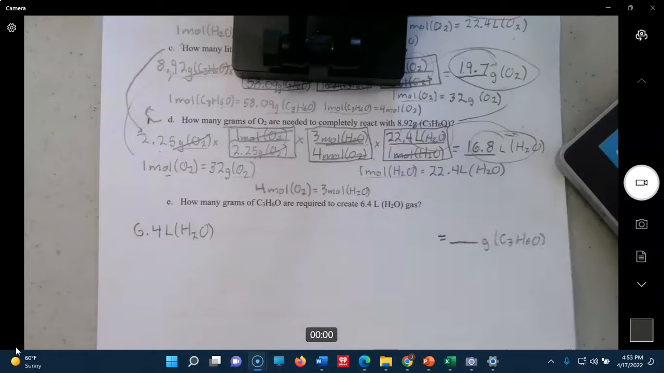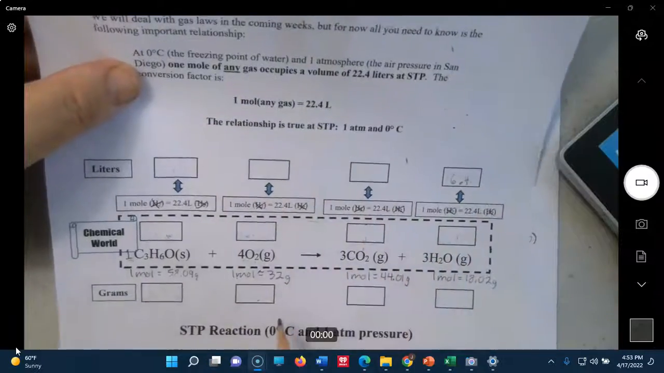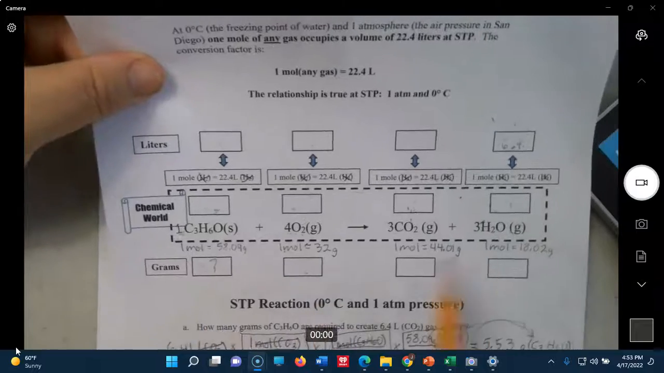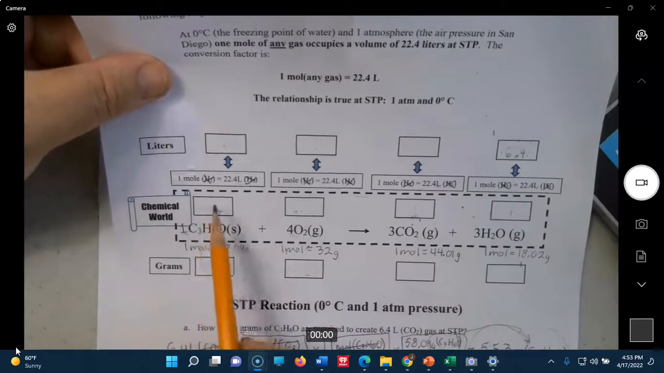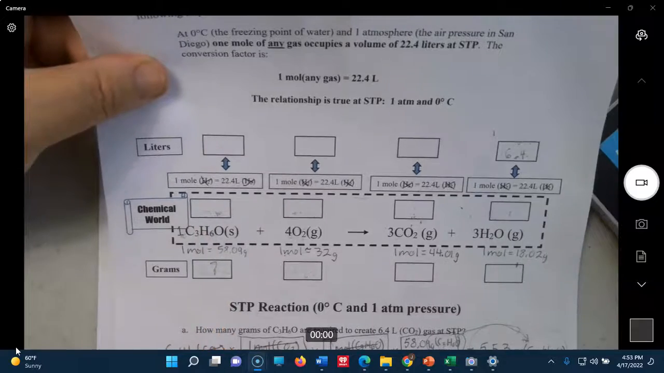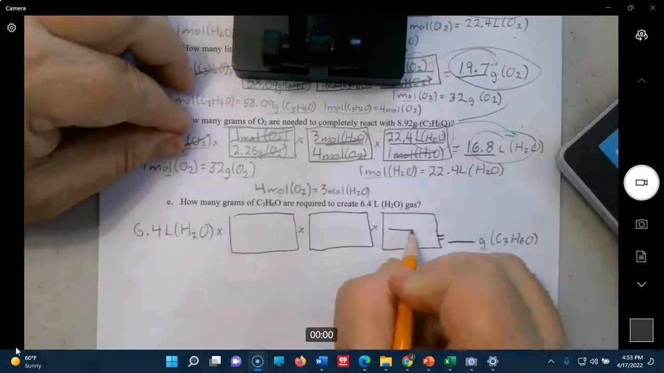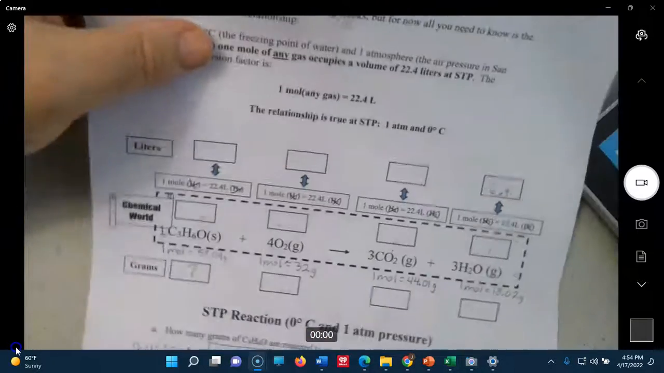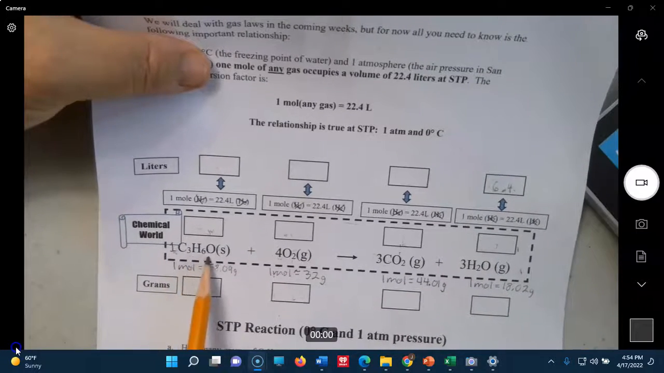Okay, so we come here. Liters of H2O is 6.4. How many grams of this is what we're looking for? So we're going to come down through the liters, moles to moles across, and molar mass down to get us to C3H6O. Let's go ahead and do that. Okay, so we're sitting here right now. We need to come across to here. 1 mole C3H6O equals 3 moles of H2O.